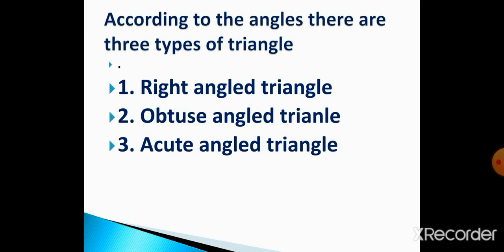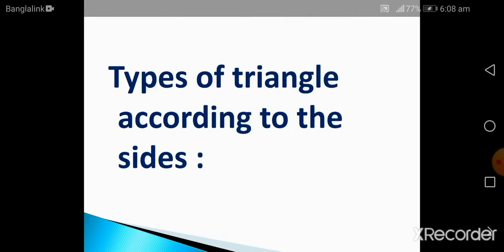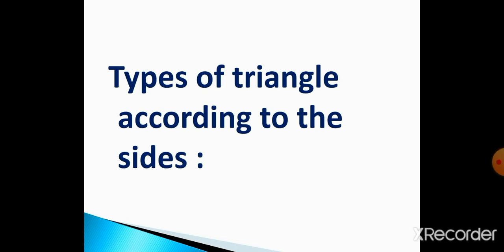And 3, acute angle triangle. So let's see what their definitions are. Types of triangle according to the sides. At first we will discuss the triangles according to the sides.